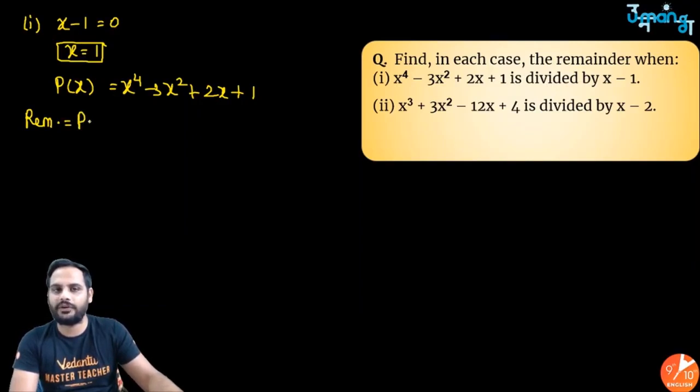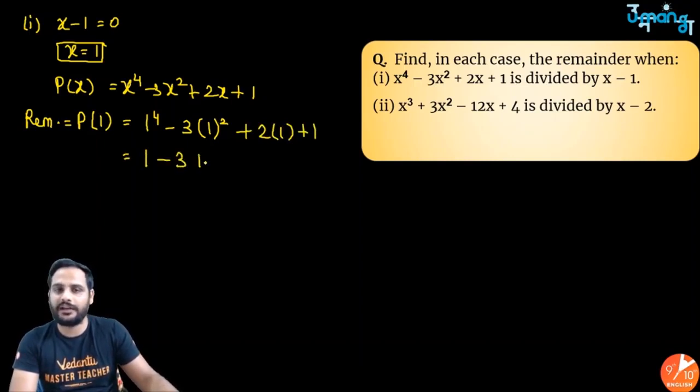In the first step we have got the value x is equal to 1. So 1 raised to the power 4 minus 3 into 1 square plus 2 into 1 plus 1. So 1 raised to the power 4 is 1. 1 square is 1, into minus 3 is minus 3, plus 2 plus 1. So remainder is what? 1 only. Right? So when you divide by x minus 1, the remainder is 1.